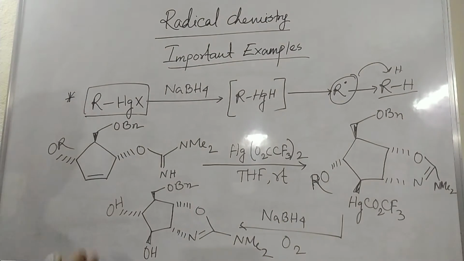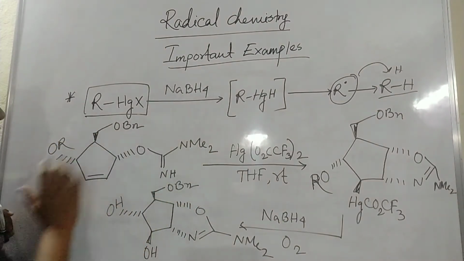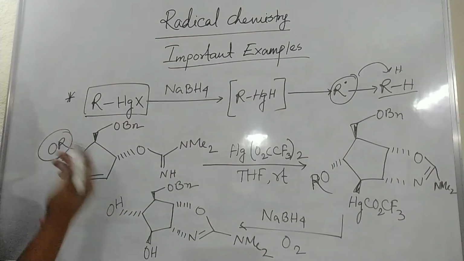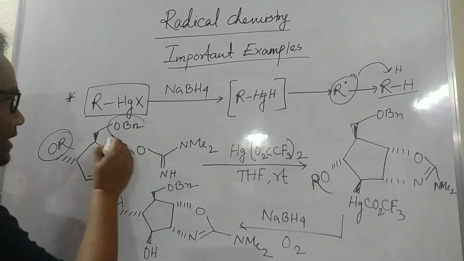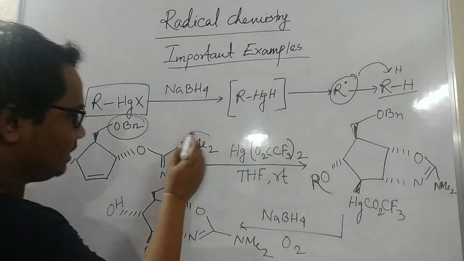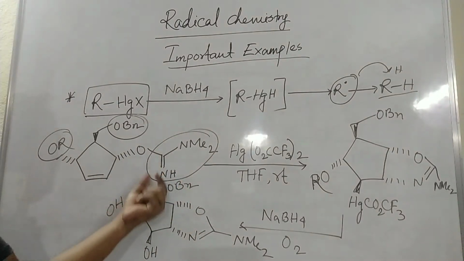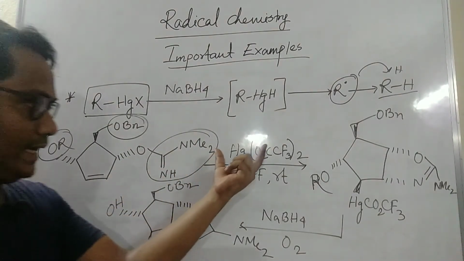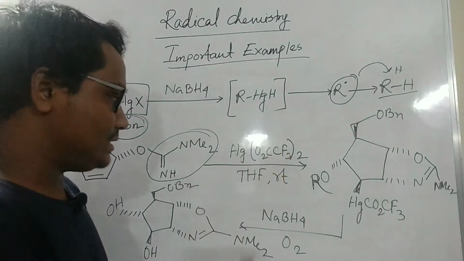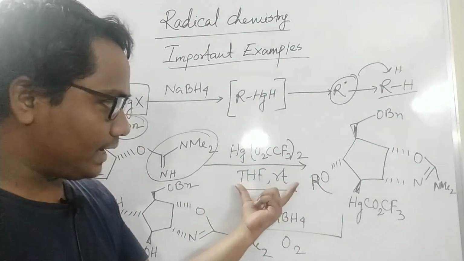So see here, this type of moiety you will select. This is OR, meaning many other O groups, there is OBn, and there is this type of amide or imide type compound, and HgOCF3 is there, in THF at RT. This kind of mercury is used.